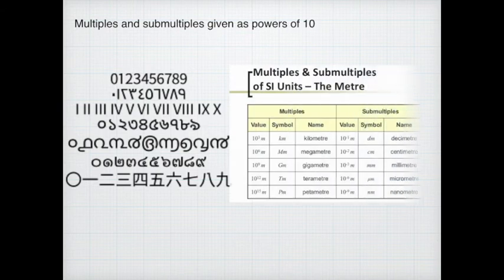Then in the SI system of unit, the bigger values or the very small values can be expressed in terms of the powers of 10. So as a result, the SI system is found to be more advantageous compared to the other system of units.